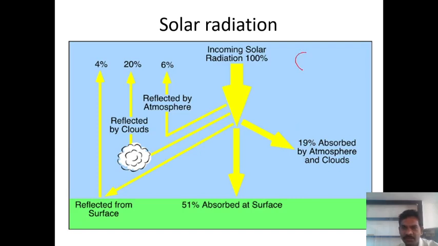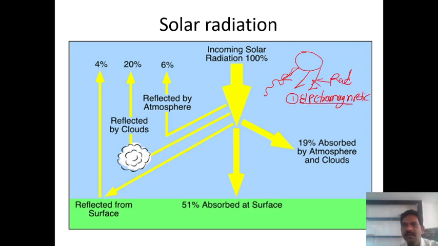If you consider the sun, this energy is emitted in the form of electromagnetic waves. This is nothing but radiation. Yes or no? Yes. So after nuclear fusion, when hydrogen and helium are fused together, this energy is generated. This energy travels in the form of radiation, and this radiation is received on the Earth's surface, guys.